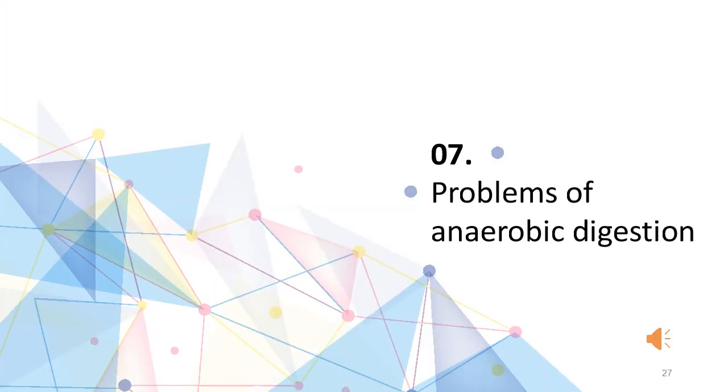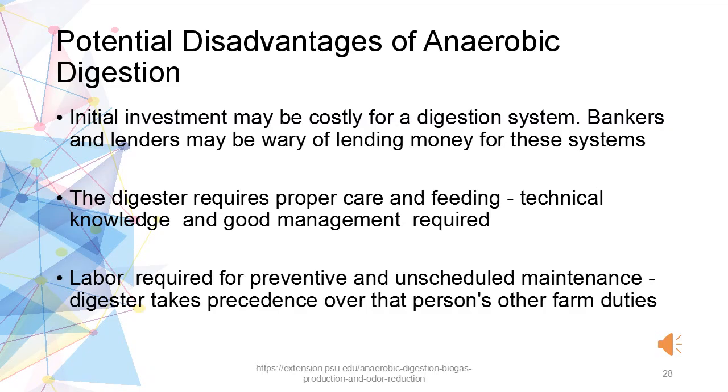Part 7. Problems of anaerobic digestion. Potential disadvantages of anaerobic digestion. Initial investment may be costly for an anaerobic digestion system. Bankers and lenders may be cautious of lending money for these systems. The digester requires proper care and maintenance, and hence technical knowledge and good management is required. Labor is required for preventive and unscheduled maintenance, which is why sometimes the digester takes precedence over that person's other farm duties because of the regular maintenance it requires.